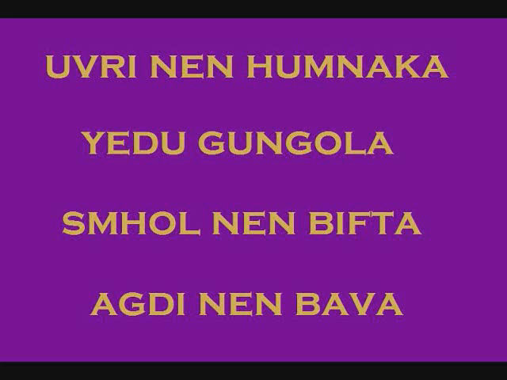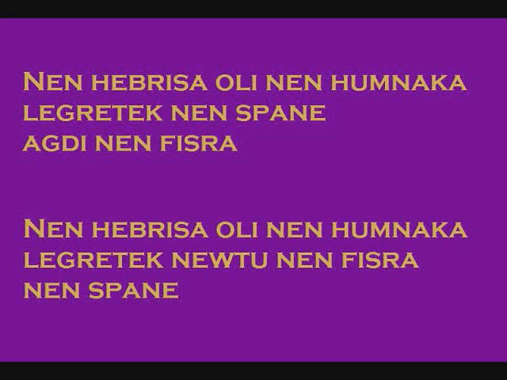To use a prepositional phrase in a sentence, merely tack it after the relevant noun or verb. For example, nen hebrisa oli nen humnaka legritek nen spane agdi nen fisra means the boy in the house watched the bird over the tree. Notice that this implies that the bird is over the tree. If you wanted to say that the tree is between the boy and the bird, and the boy is looking across the tree to see the bird, it would be nen hebrisa oli nen humnaka legritek newitu nen fisra nen spane.